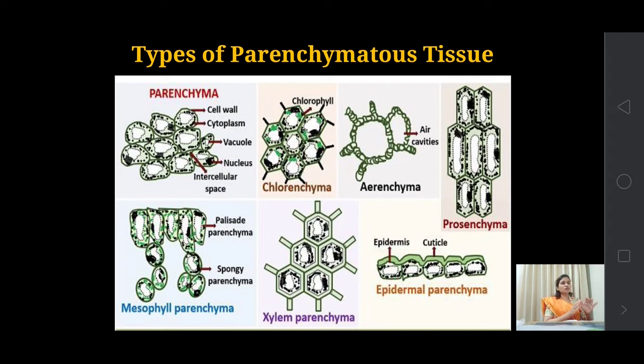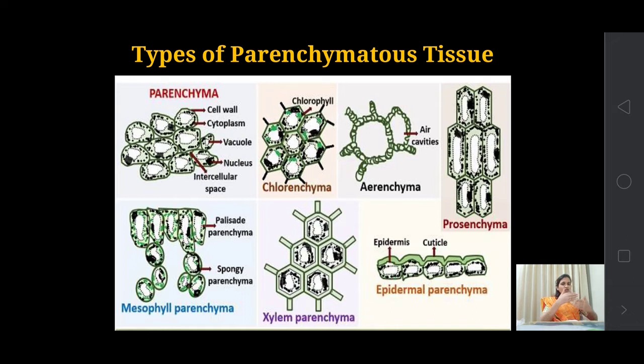These types of tissues are present in aquatic plants, or you can say in hydrophytic plants. Why is it present? There is a network of these tissues with air spaces for gaseous exchange.